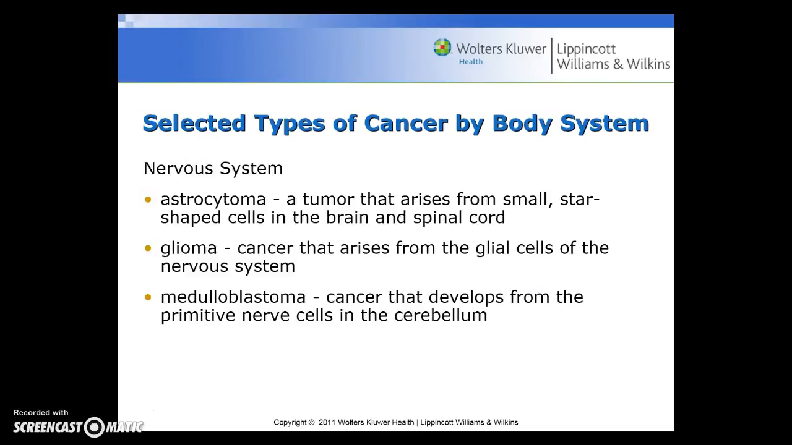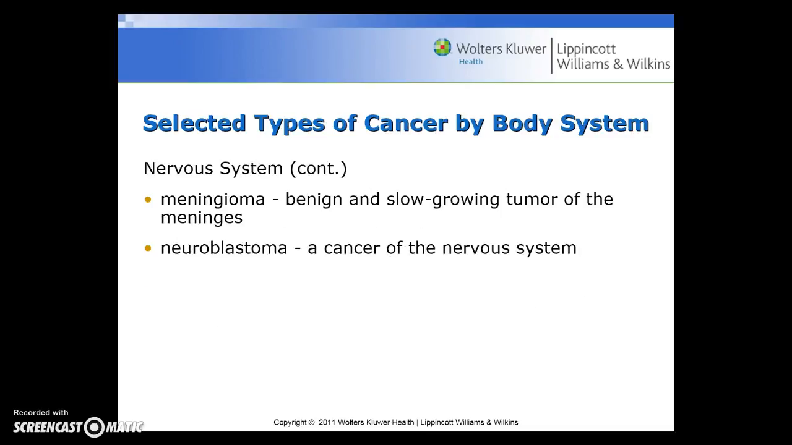Nervous system cancers associated with that system include an astrocytoma, and that's a tumor that arises from small star-shaped cells in the brain and spinal cord. A glioma is the cancer that arises from the glial cells of the nervous system. And a medulloblastoma is the cancer that develops from the primitive nerves in the cerebellum. Meningioma is a benign and slow-growing tumor of the meninges, and neuroblastoma is a cancer of the nervous system.